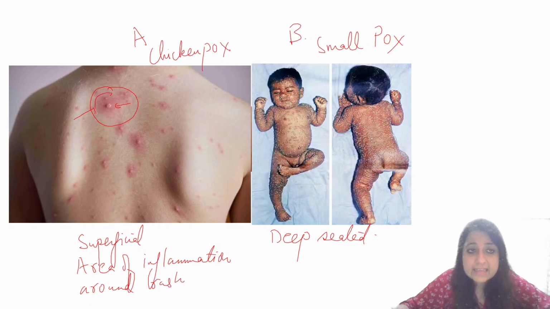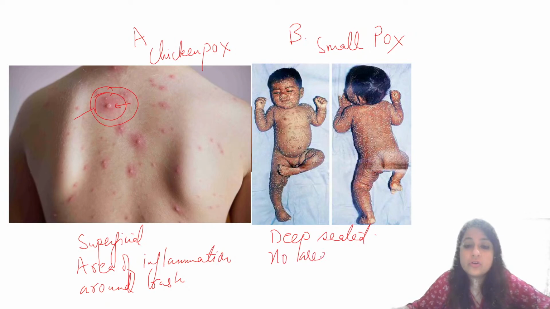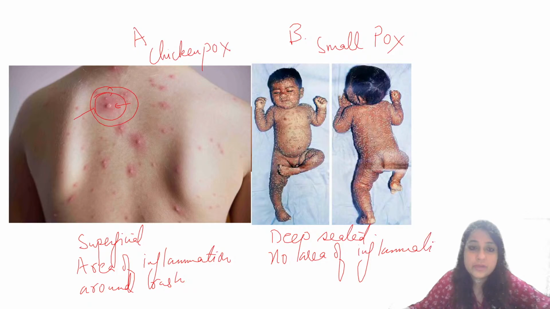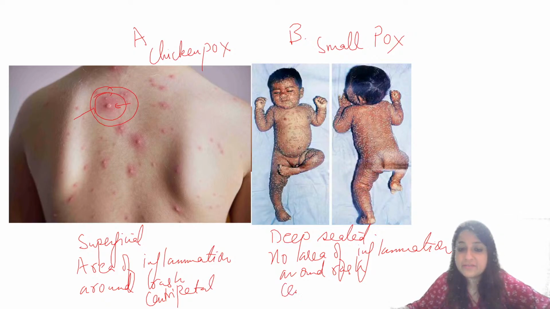Can you see? There's an area of inflammation around the rash. And here, no area of inflammation. That is how you can differentiate. No area of inflammation around the rash. Then this is centripetal, more towards the center. All right. This is centrifugal.